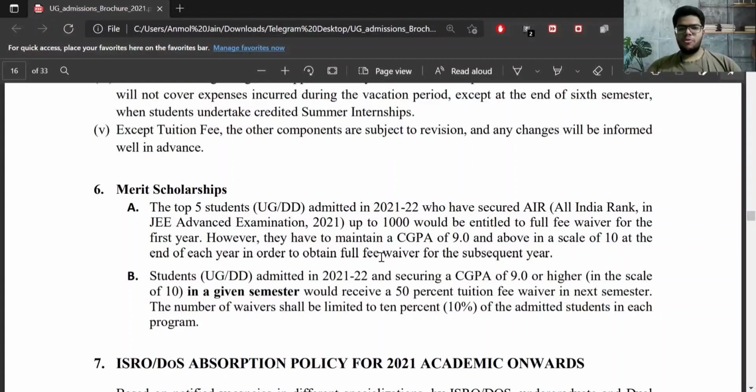The next part is about merit scholarship. This policy completely changed this year. Previously, all the students who got a CGPA above 7.5 got the full fee refund, but this time it is changed completely. So here are the changes.